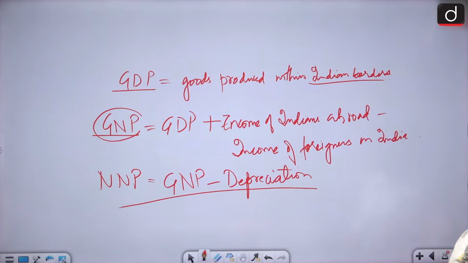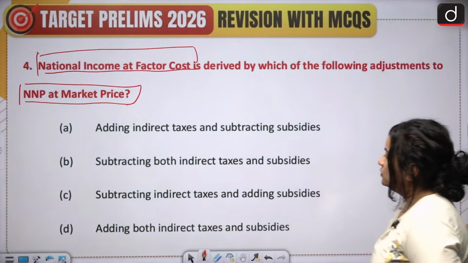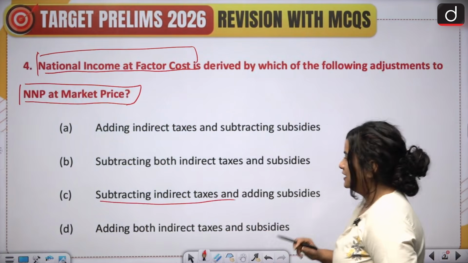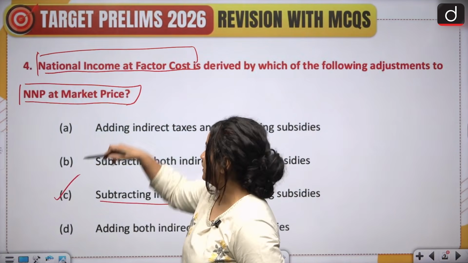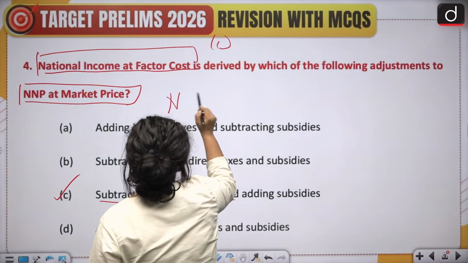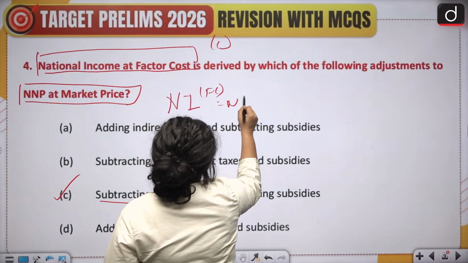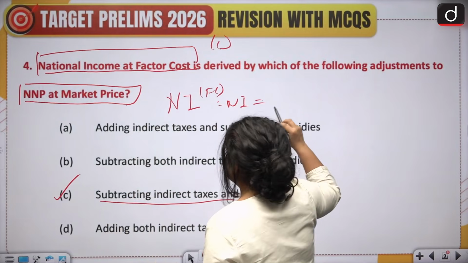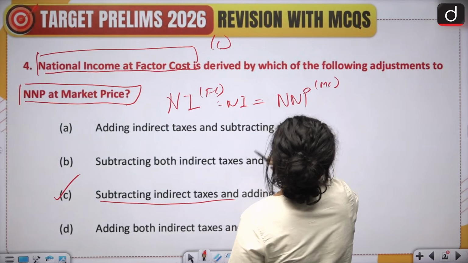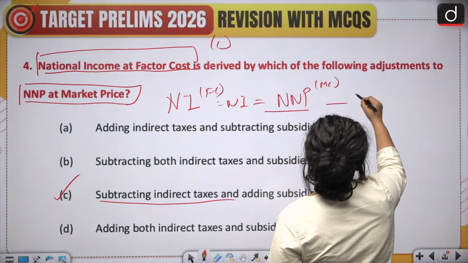So with this, let's take a look at what the option says. Here option C says subtracting indirect taxes and adding subsidies. So we arrive at the correct answer. National income at factor cost, simply national income, is equal to NNP at market price minus what exactly?